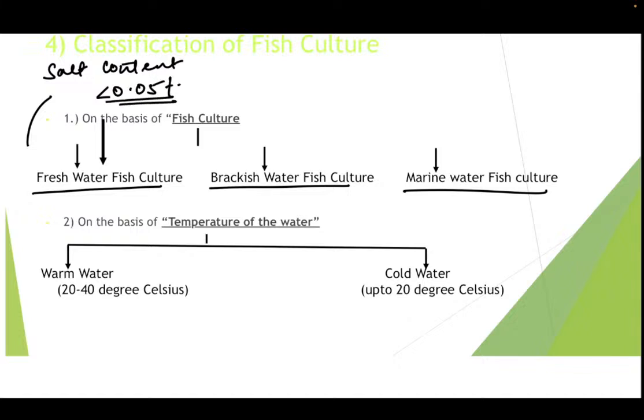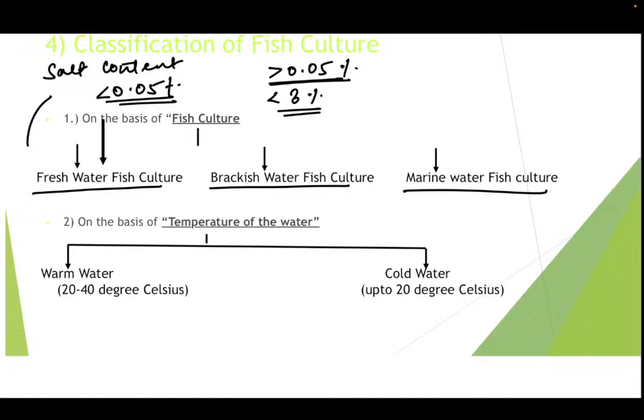So if the salt content of the water body is less than 0.05%, that comes under freshwater fish culture. If the salt content is more than 0.05% but less than 3%, then this is known as brackish water. So brackish water is basically a mixture of fresh water and the marine water.